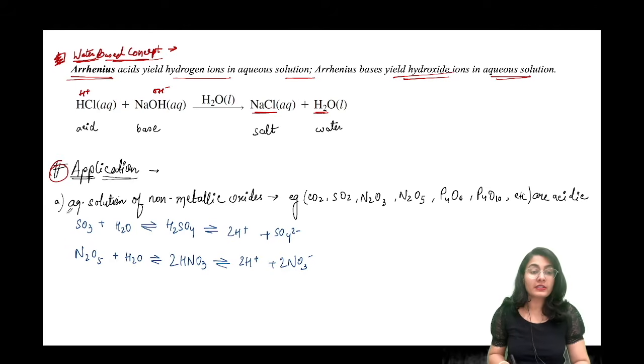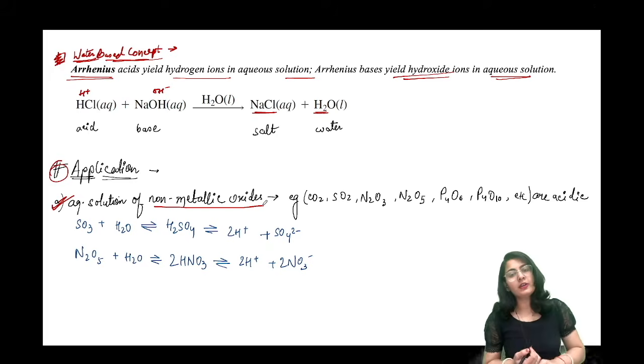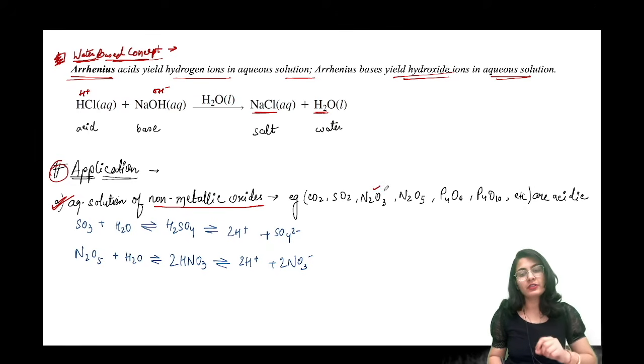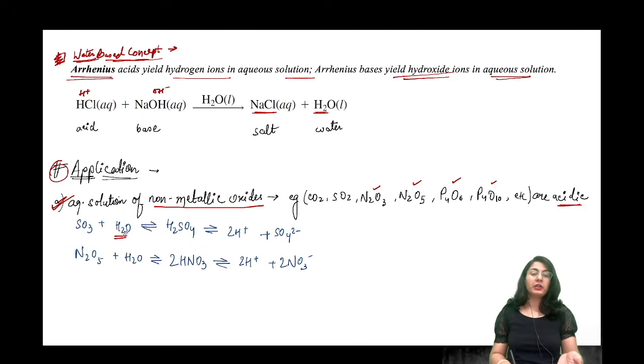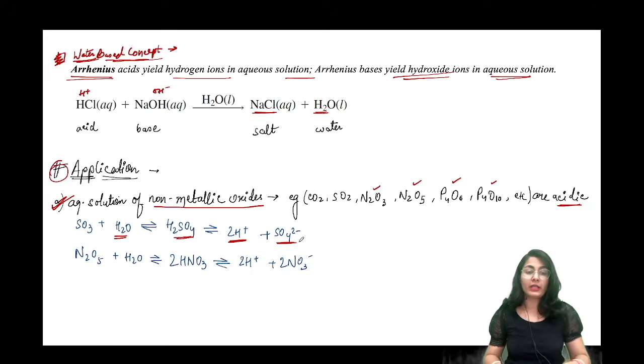Alright, now what happens is, how do we apply this knowledge? First application is the aqueous solution of non-metallic oxides like carbon dioxide, sulfur dioxide, dinitrogen trioxide, N2O5, P4O6, P4O10, etc. All of the non-metal oxides, these are acidic, because when you react them with water, when you dissolve them in water, they are going to give you acid, which further breaks down to give you the H plus and the respective anion. Okay, so all of the non-metallic oxides truly are going to give you acid in the water system.